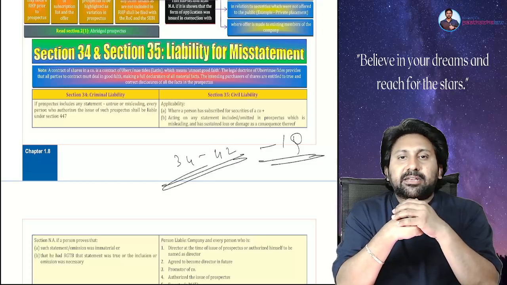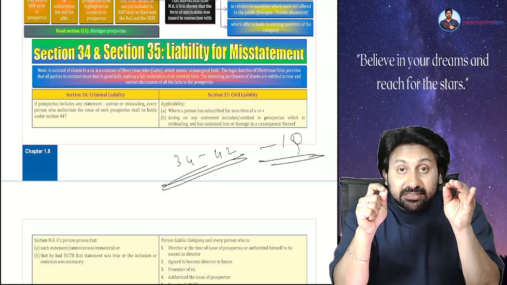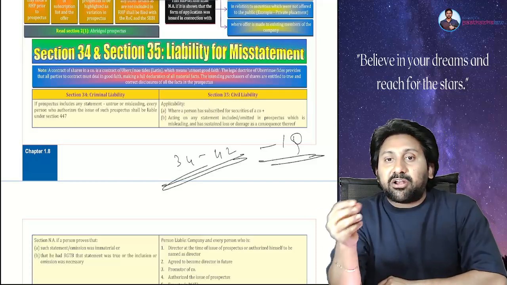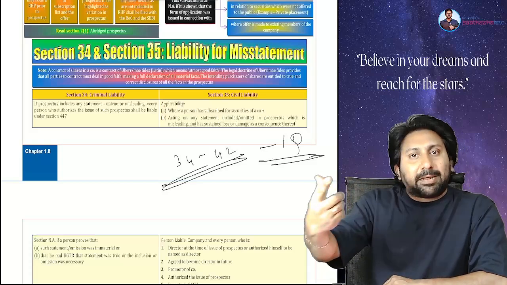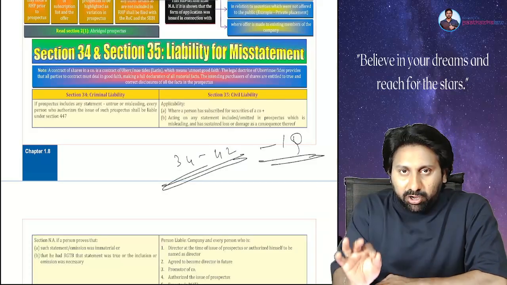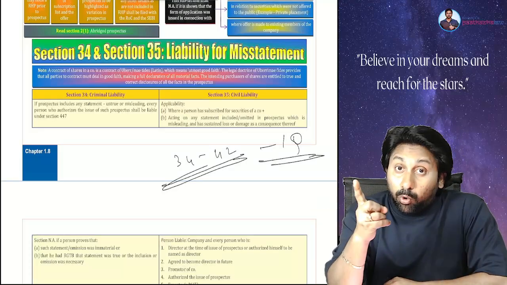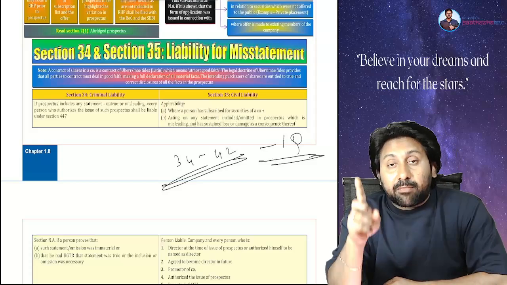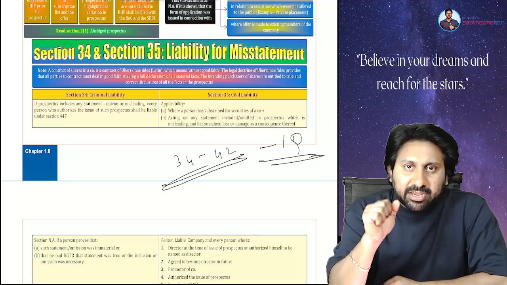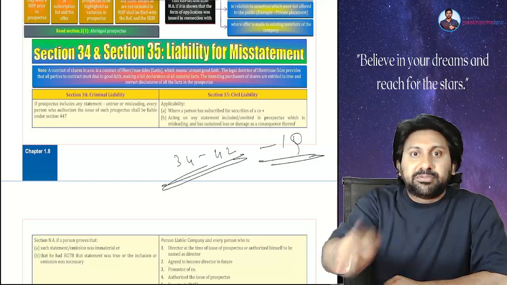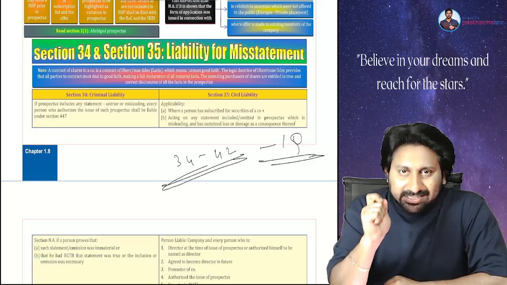Whenever a prospectus contains any misstatements, misstatement means false statements intentionally. Whenever any kind of false information goes inside the prospectus, the public believes those false statements and purchases the shares. Therefore, if a prospectus contains any material misstatements or omission of a true statement, both of them are equally wrong, equally fraudulent. Giving wrong information is a mistake. Not telling right information is also a mistake. So both are equally dangerous. Therefore, the law says like this.